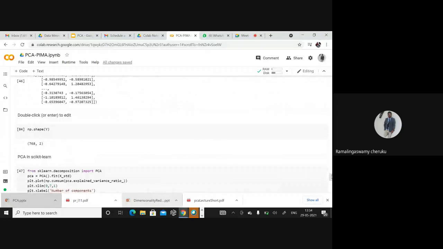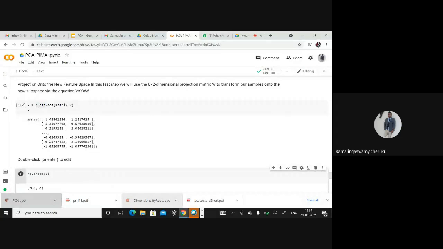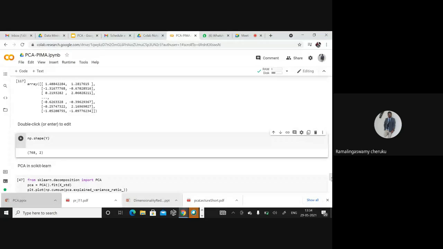If you multiply, like T into W, when you do the dot product with this matrix, which is the transformative matrix, with respect to your normalized data, your actual data, this is your transformed data, which consists of 768 records and 2 principal components. These 2 principal components will preserve 50% of information, because for simplicity I have taken 50%. If you want to preserve 50% information, you have to take the first 2 principal components. Otherwise, if you want to preserve 90% of information, you have to take the first 6 principal components.